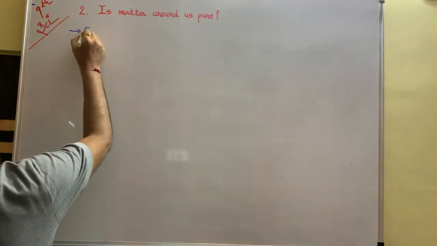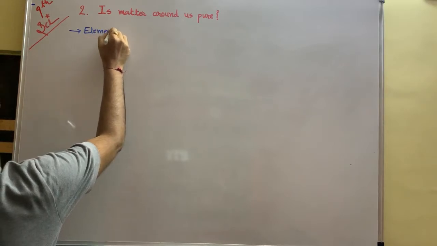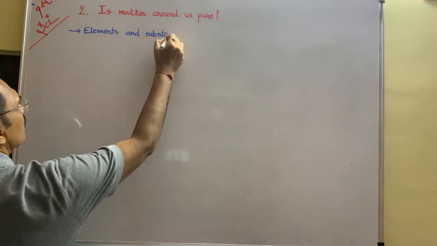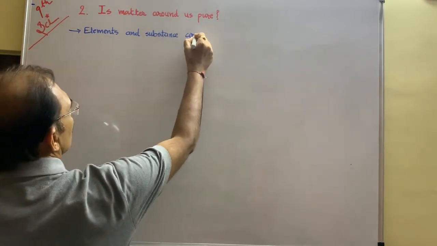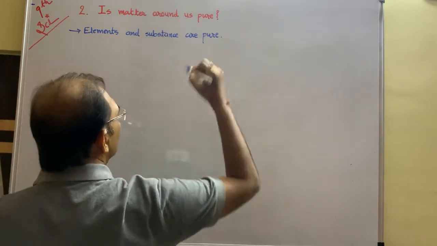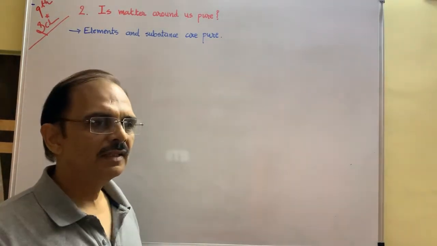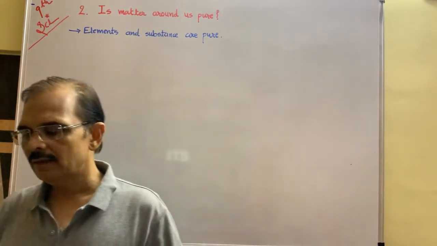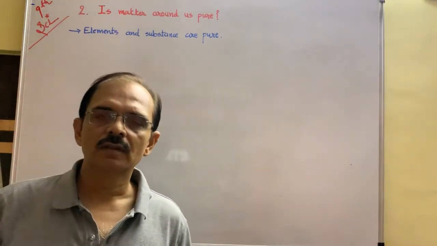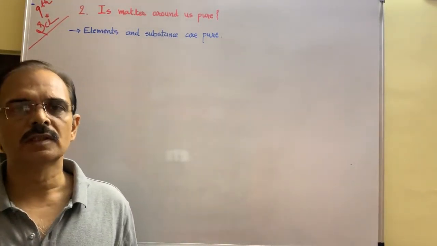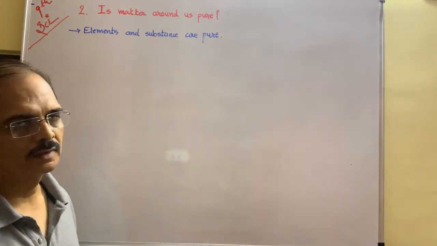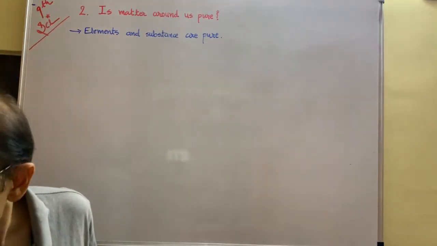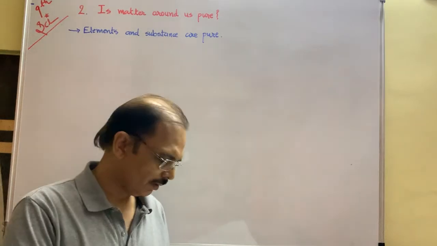We can say that here, elements and substances are always pure. What do you mean by pure substance? Elements and substances are pure. Pure means not adulterated, okay? And it may sometimes be helpful to humankind, and that's why we say it is a pure substance. Now, in your textbook, I have page number 14.